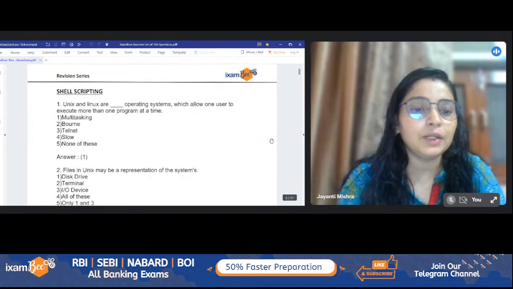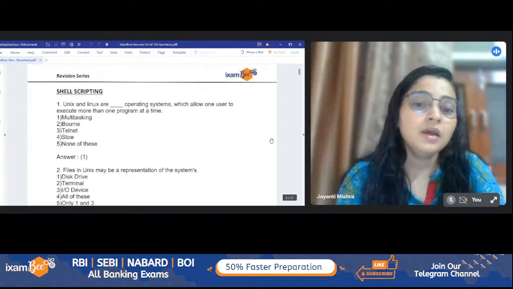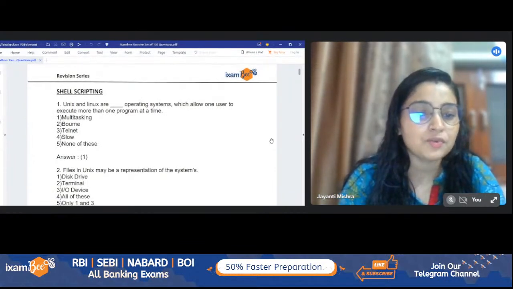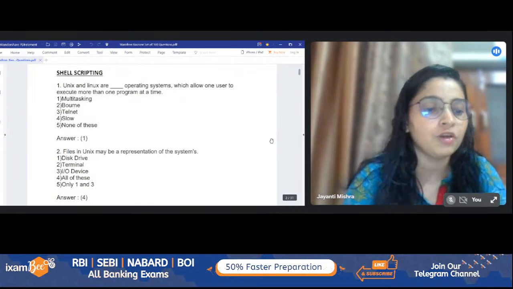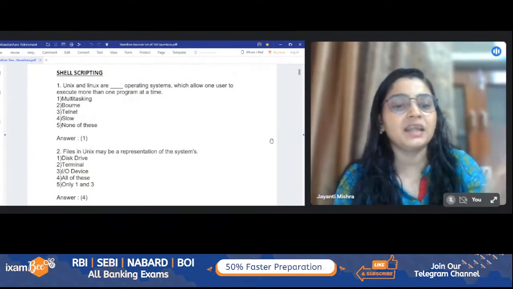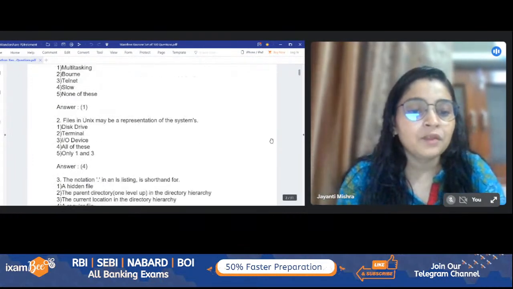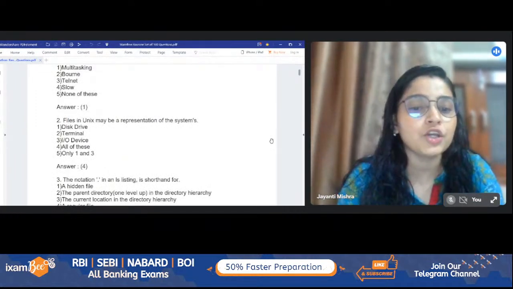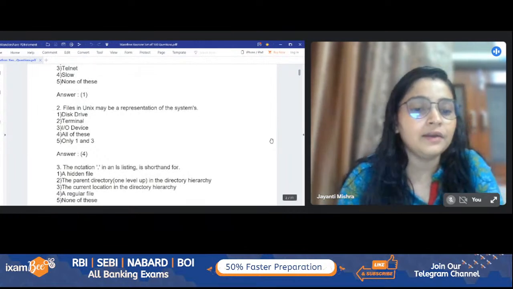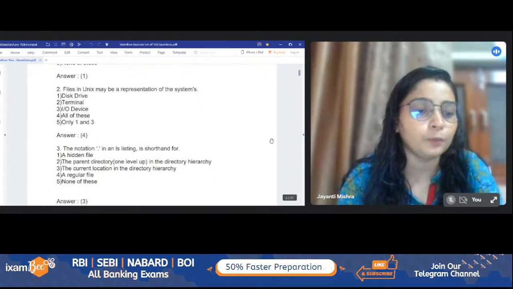The second question is about files in the Unix system, which may be a representation of which of the following: disk drive, terminal, and IO. All 3 are correct, so the answer will be option 4, that all the 3 are correct. The files can be represented in any of these 3 formats. Then, the notation dot in an ls listing is a shorthand for the current location in the directory hierarchy, and here option number 3 is the correct option.